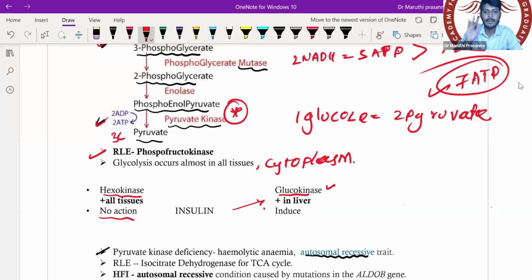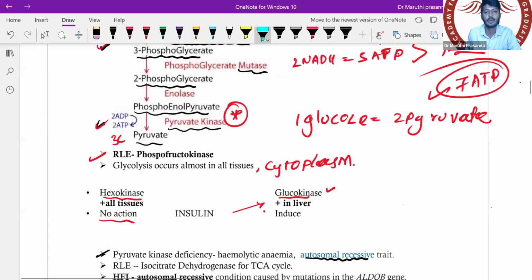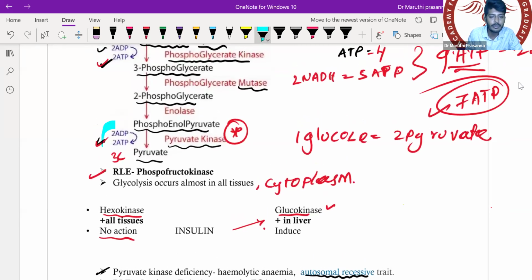So if pyruvate kinase enzyme is absent, now you should be able to tell me, will these 2 ATPs form? Will the ATP form or not? Pyruvate kinase, if it is not there, will there be formation of these 2 ATPs? Tell me, what happens to ATP? So there is no formation of the ATP.